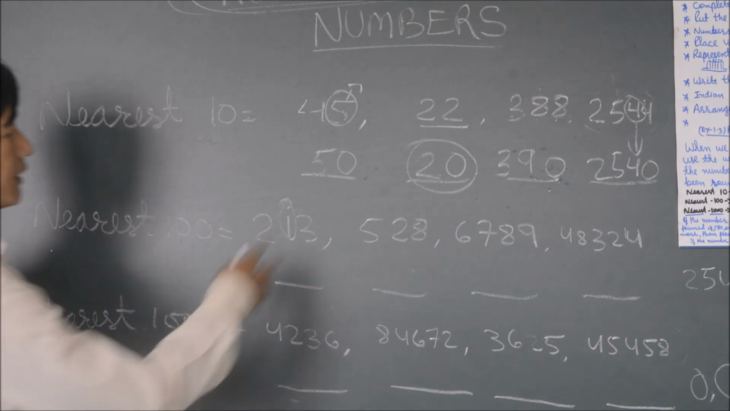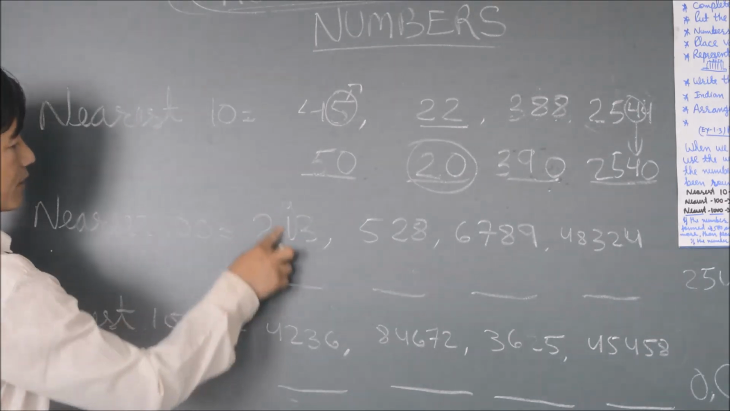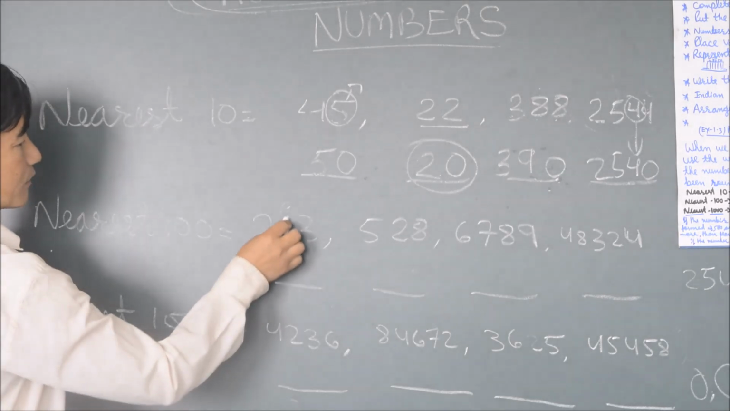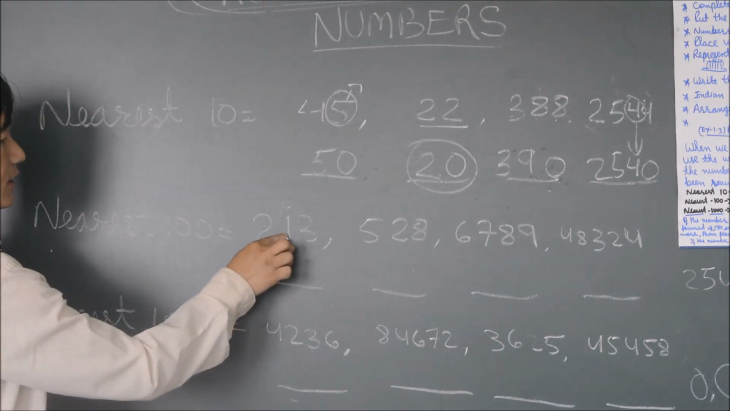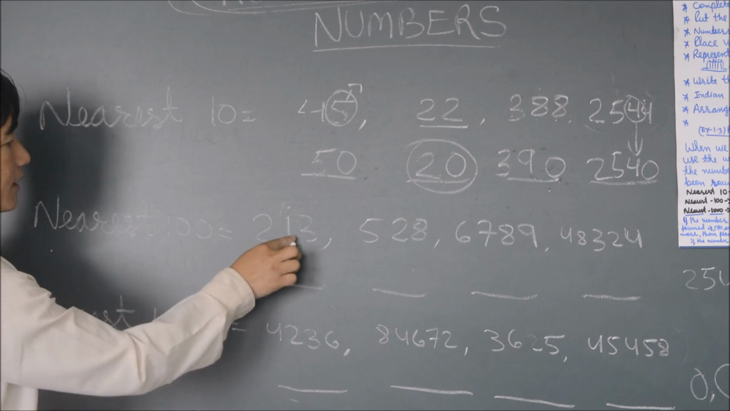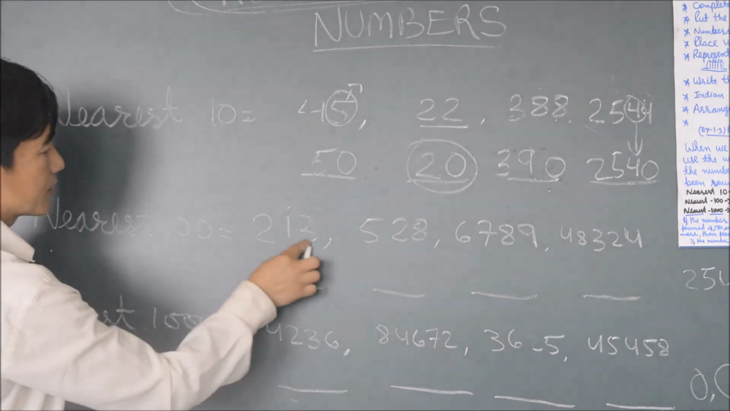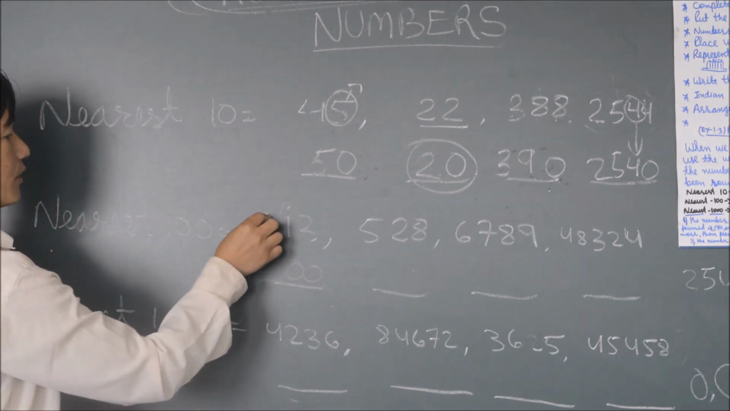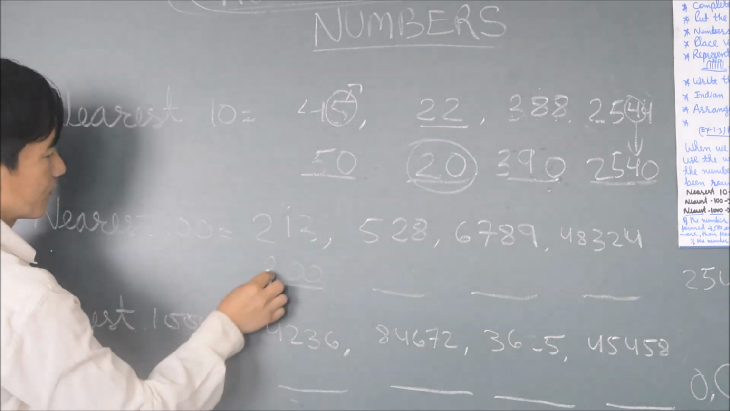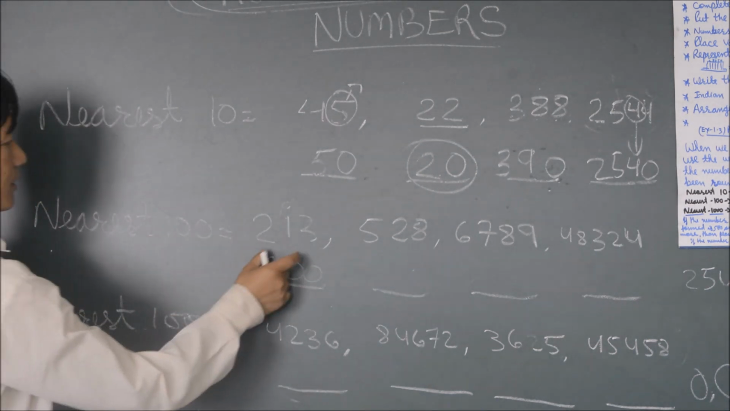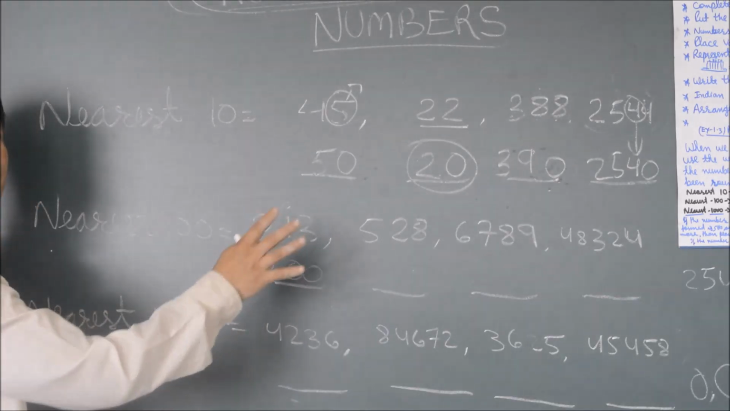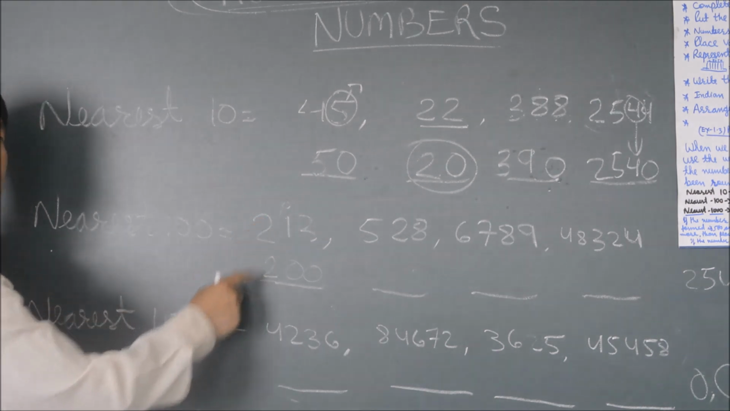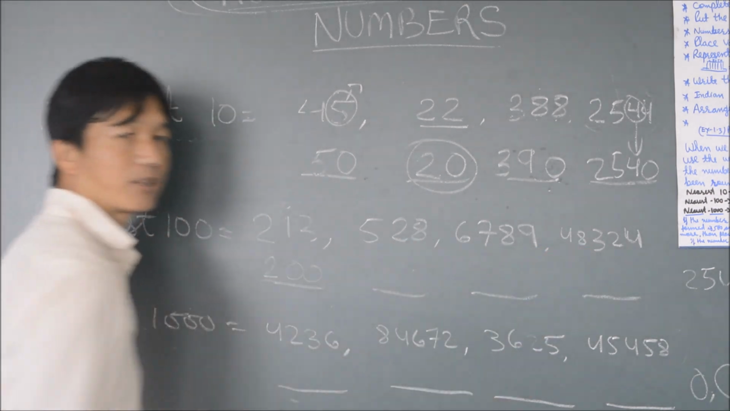So how? Suppose I've written here 213. Now let's check the tens place, 1. This is less than 50. Isn't it? Less than 50. That means this becomes 00, and the number in the hundreds place remains the same, that means 200, because if the tens place number is less than 50, the hundreds place remains the same. Similarly, all of these work the same way. That is the hundreds place.